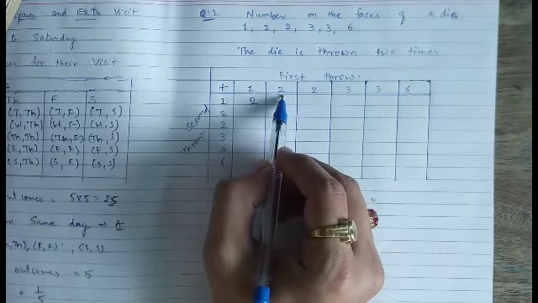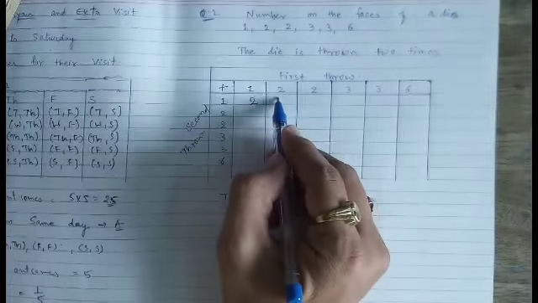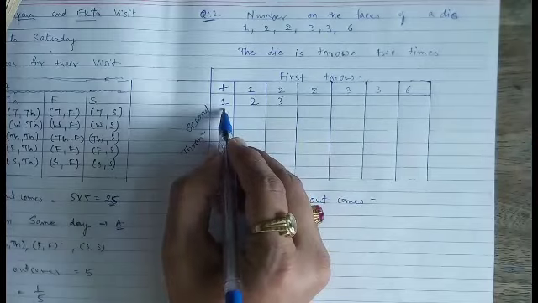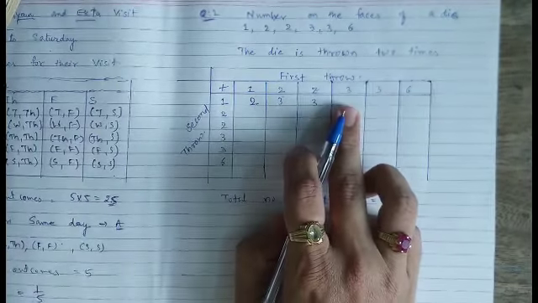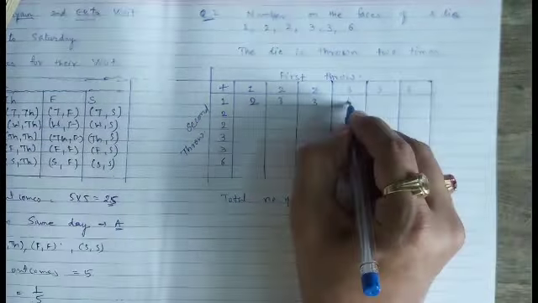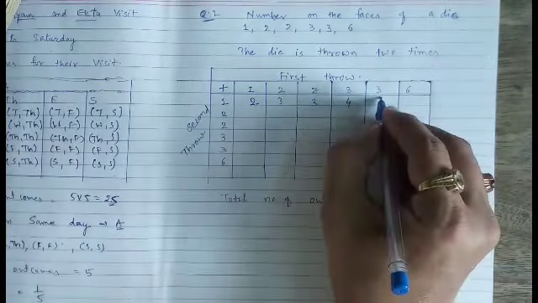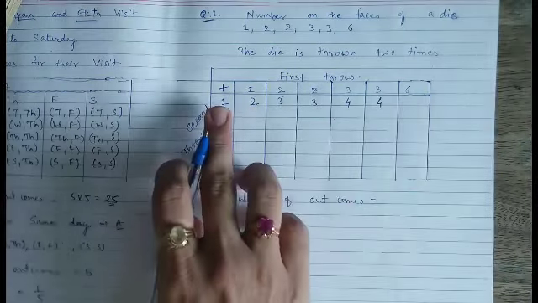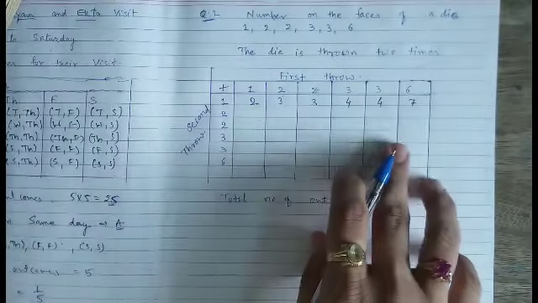For the first throw 2 and the second throw 1, the sum will be 2 plus 1, 3. On the first throw 2, and the second throw 1, the sum will be 2 plus 1, 3. Similarly, first throw 3, second throw 1, the sum will be 3 plus 1, 4. First throw 3, second throw 1, sum will be 3 plus 1, 4. First throw 6, second throw 1, 6 plus 1, 7 is the sum. So these are the possibilities.